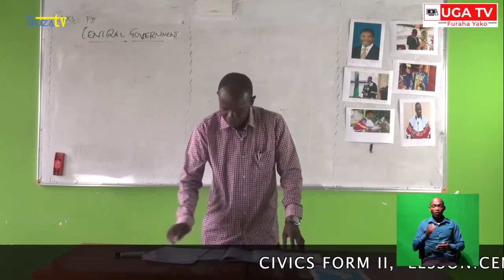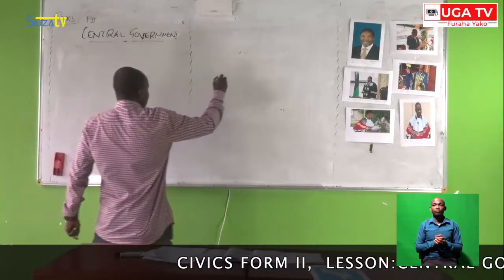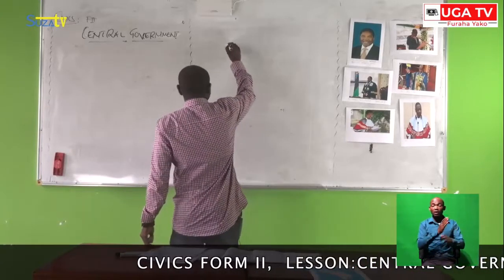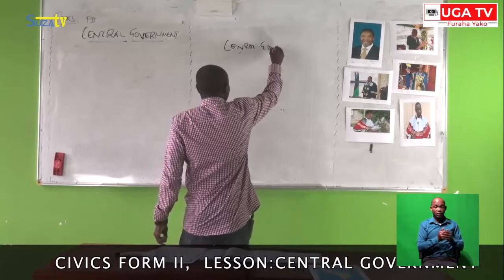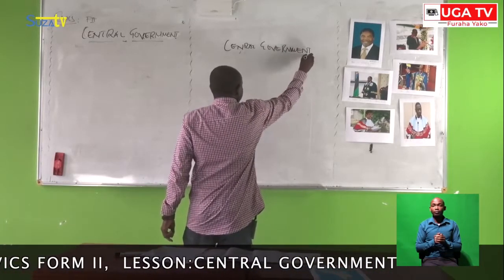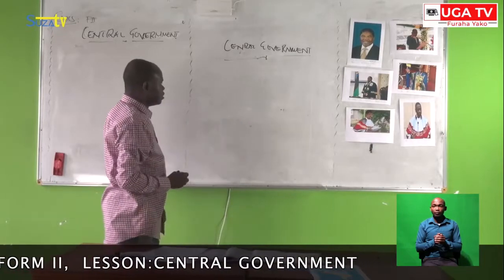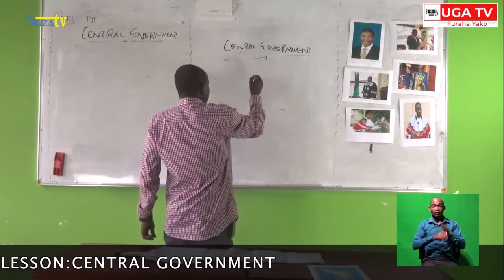Thank you very much. I can mention to you the main organs of government from the central government. Here is the central government.